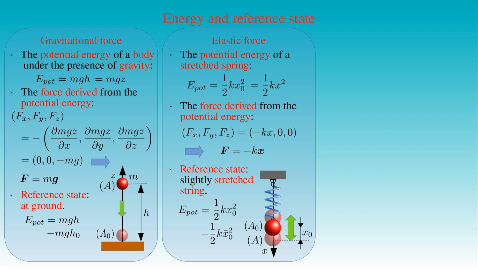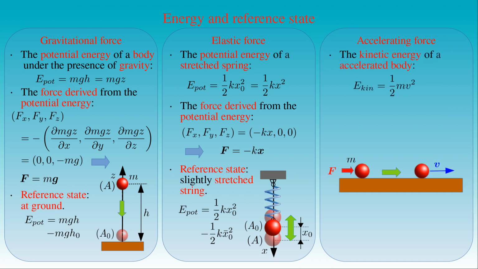Here x0 bar gives the difference between the length of the relaxed spring and the length of the slightly stretched one. Such a choice of the reference state can be done in the case of kinetic energy of a body of mass m at the speed v as well, which is equal to 1 over 2 times m times v squared. If the reference state A0 of a body accelerated by a force is not the state when it is at rest but when it has the velocity v0, then the kinetic energy of the body in the state A is given by 1 over 2 times m times v squared, minus 1 over 2 times m times v0 squared.